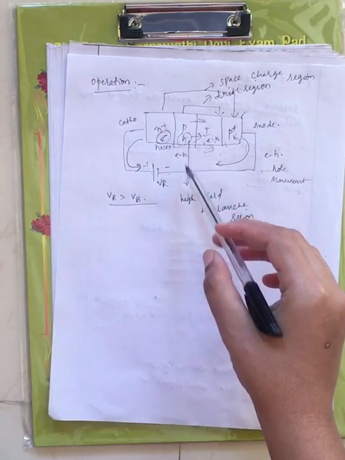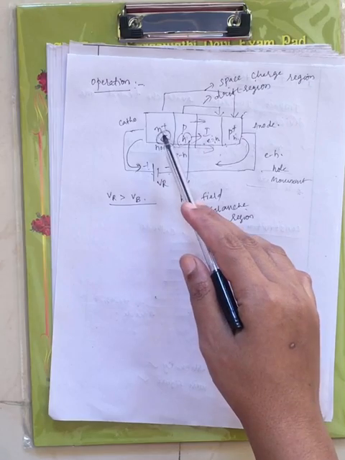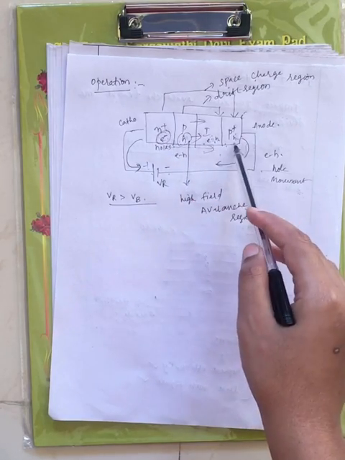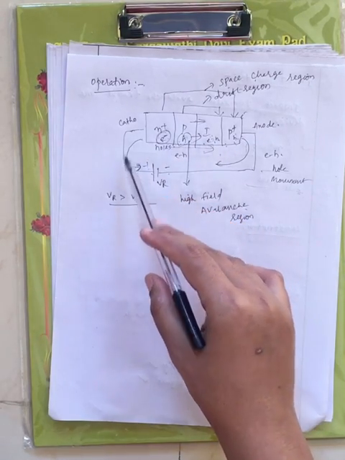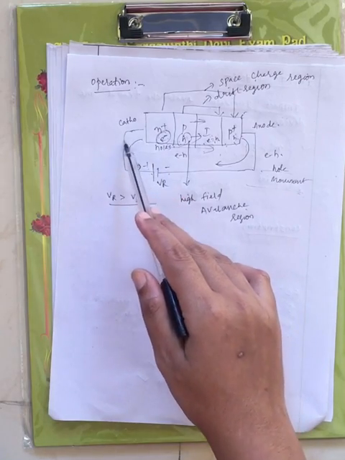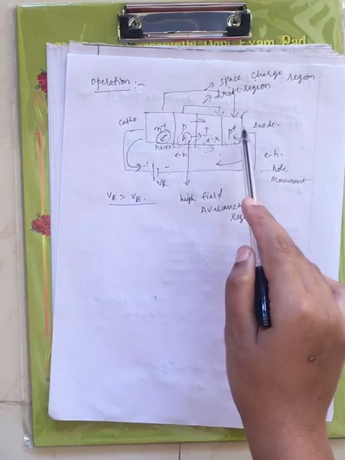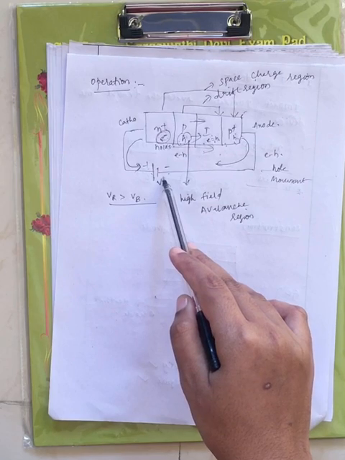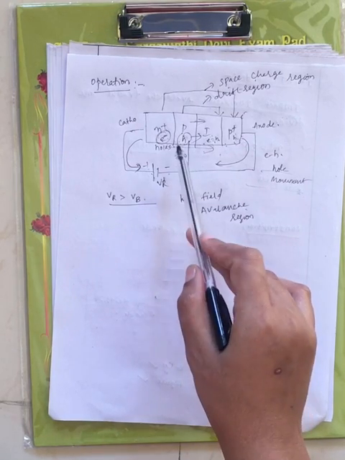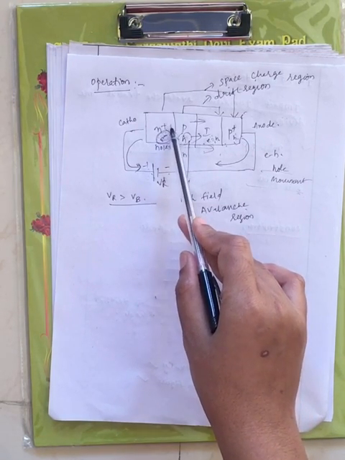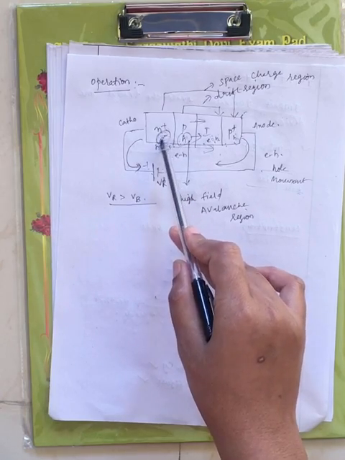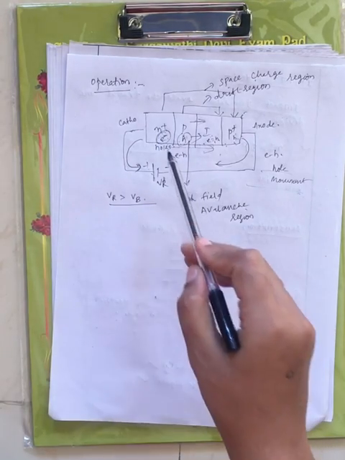Consider the first form of impact diode, that is N plus P I P plus. It operates under reverse bias, that is, the cathode is connected to the positive terminal of the battery and the anode is connected to the negative terminal. N plus indicates highly doped, with electrons as majority carriers.